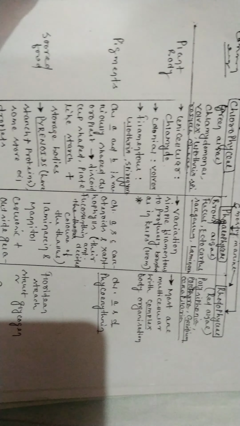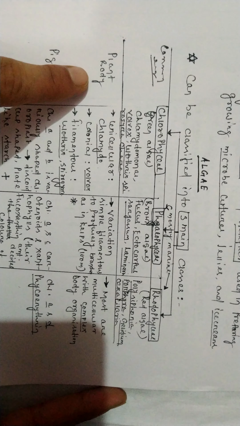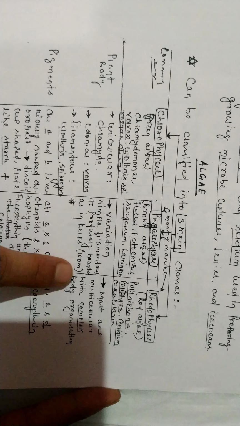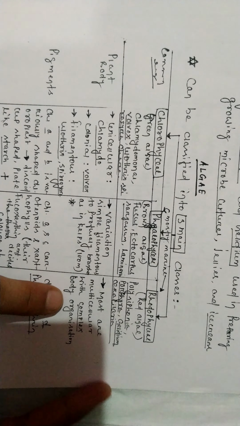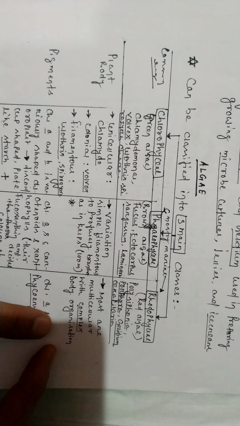Now, based on the basic features, they are further classified. Common differences: with the help of pigments we can classify them, with the help of stored food we can classify them, and with the cell wall structure we can classify them. Plant body: unicellular, Chlamydomonas; colonial, Volvox; filamentous, Ulothrix or Spirogyra. Variations: simple filamentous to profusely branched, as in the kelps, which are up to 100 meters in height. Most of them are multicellular with a complex body organization, that is, the Rhodophyceae.